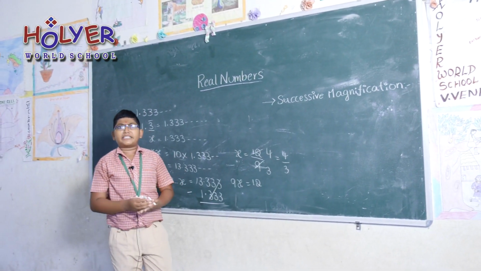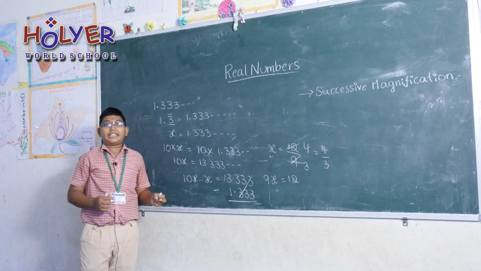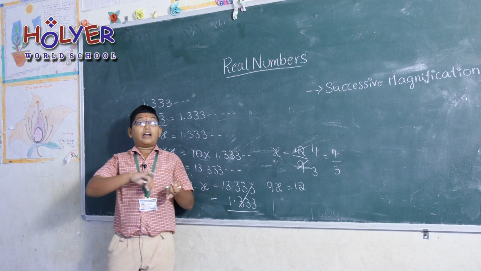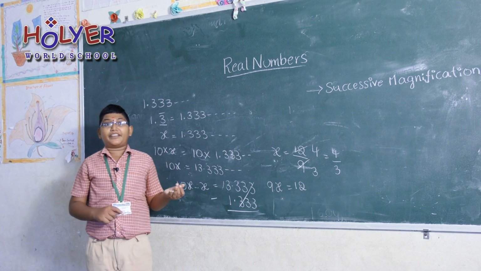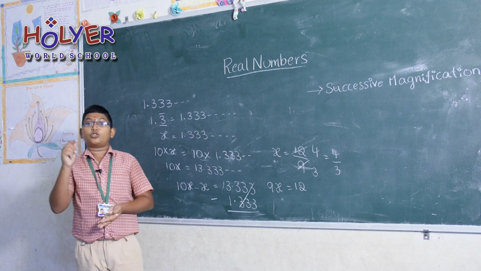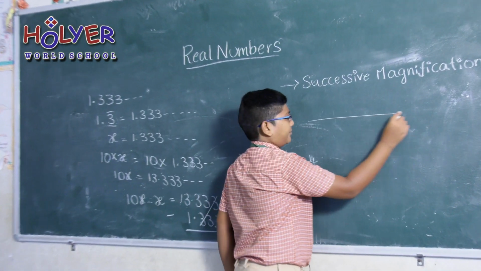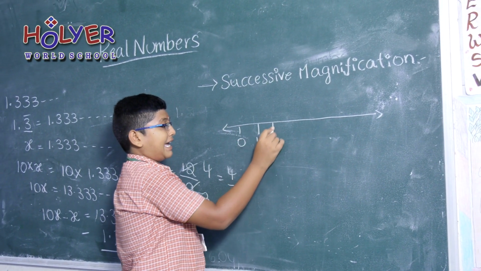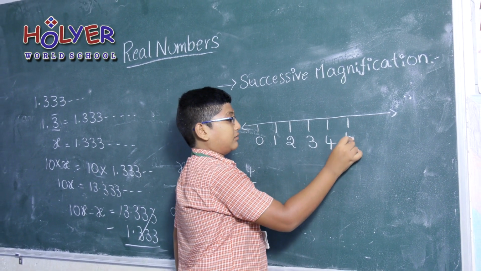Going into the topic successive magnification, we can identify terminating decimals, rational numbers, irrational numbers on a number line. Mainly successive magnification makes a terminating decimal show on a number line. If we take a number line, it has 0, 1, 2, 3, some numbers.